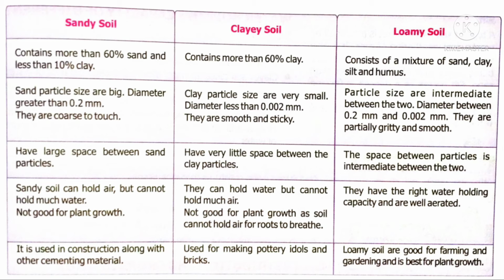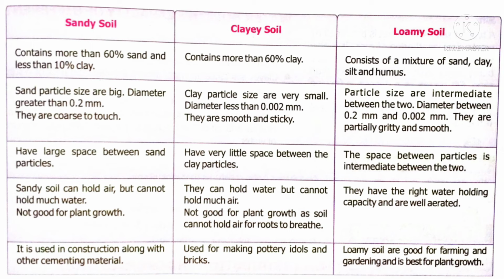The next soil type is loamy soil, which consists of sand, clay, silt and humus. It is very good for plant growth because it is rich in fertility. It is a fertile soil which is good for plants to grow. The space between the particles is intermediate between sandy soil and clay soil. Enough space is there for air to be trapped inside. They also have the right water holding capacity, so they can hold water and also have air, which is good for plants to show better growth. Loamy soil is good for farming and gardening, and it is also best for plant growth.